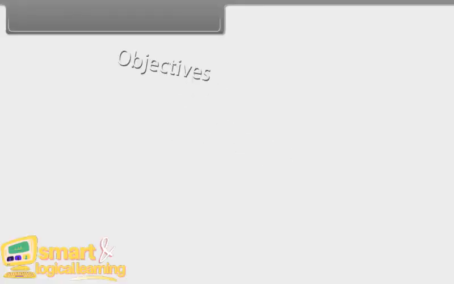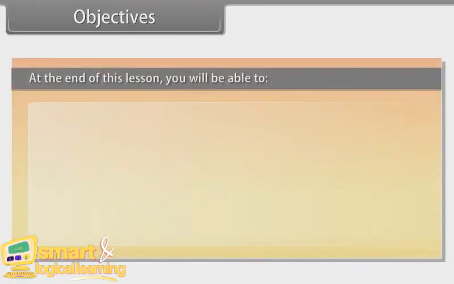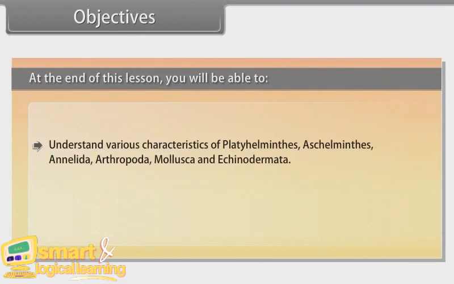Objectives. At the end of this lesson, you will be able to understand the various characteristics of Platyhelminthes, Aschelminthes, Annelida, Arthropoda, Mollusca and Echinodermata.